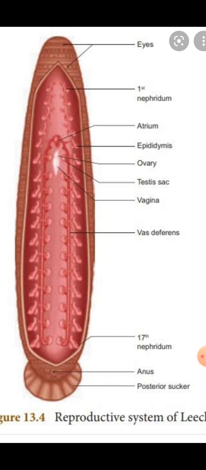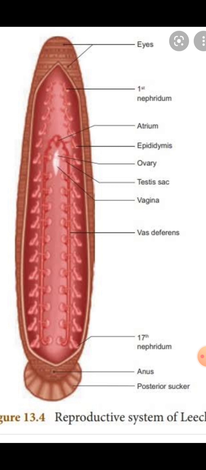The female reproductive system includes ovisacs, ovaries, oviducts, common oviduct and vagina. Here you have to see the oviducts, ovisacs and ovaries.